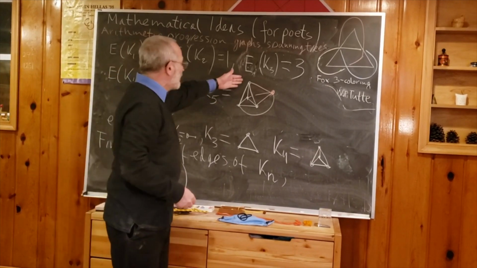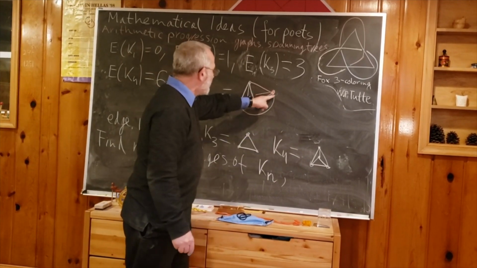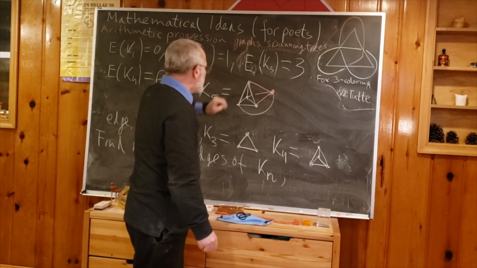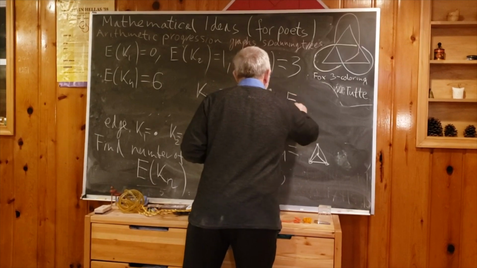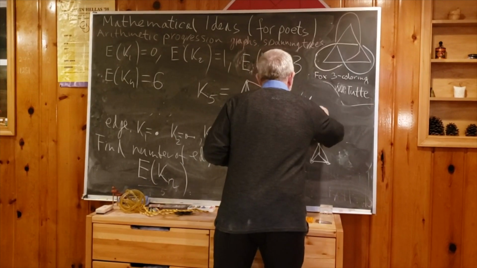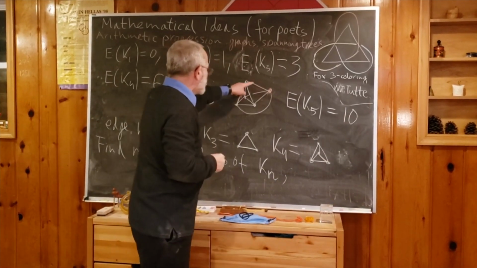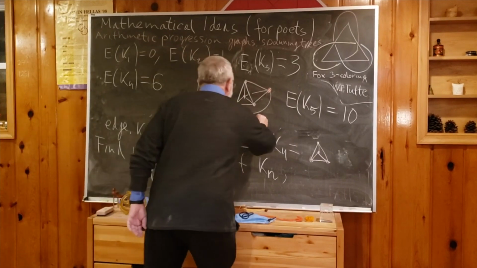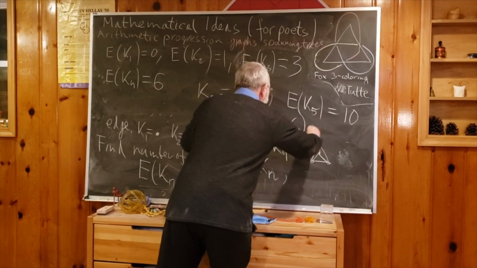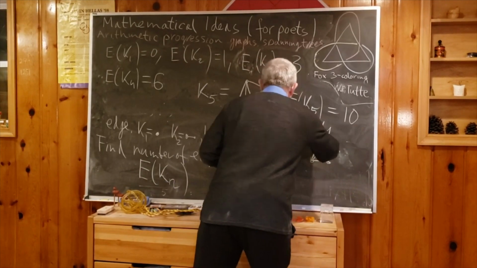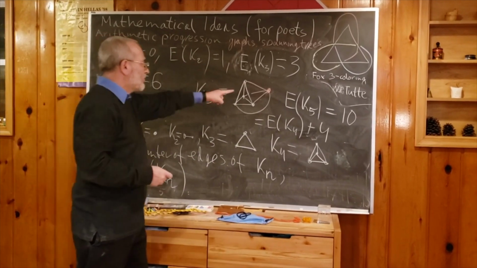We see that we have the number of edges which were already here, so the number of edges of K4, plus we have a new vertex connected with 4 vertices before. So here we get 10: the number of edges of K5 is 10, as we can easily count, because there were 6 plus the new 4. But really we would like to write that this is equal to the number of edges of K4 plus 4, because the previous graph had 6 edges, and these are called connections.